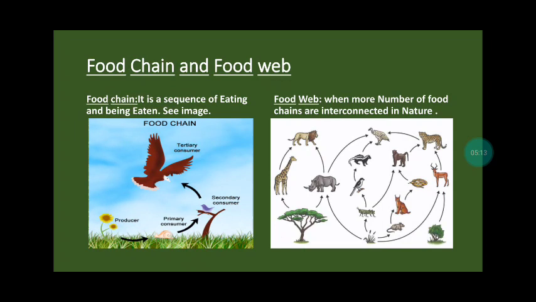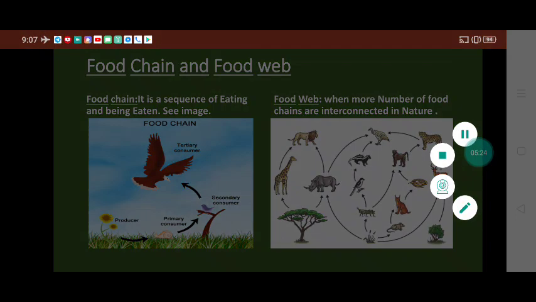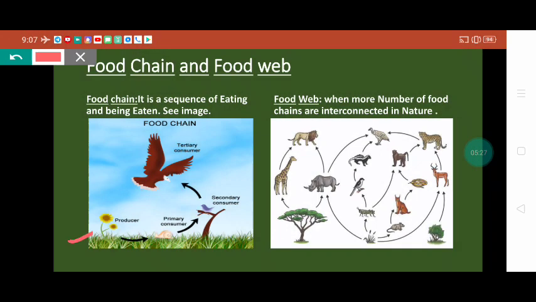Now move on. Now we can see the food chain and food web. What is a food chain? Basically, the sequence of eating and being eaten is called a food chain. You can see the diagram. The producer is there: plants perform photosynthesis and produce food, which is consumed by the snail, the primary consumer. Then the snail is eaten by the sparrow, the secondary consumer, and finally the sparrow is eaten by the tertiary consumer, the eagle. In the same way, in a particular area, when many food chains are interconnected with each other in nature, we call it a food web. In this diagram you can see many food chains are present.